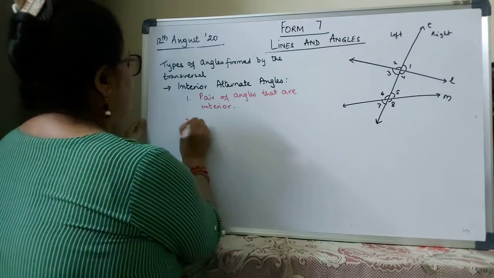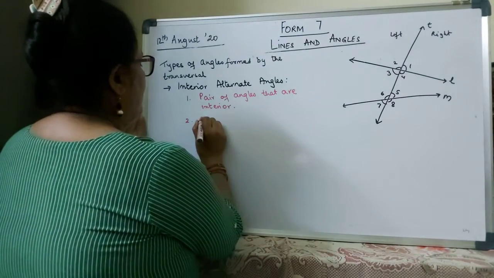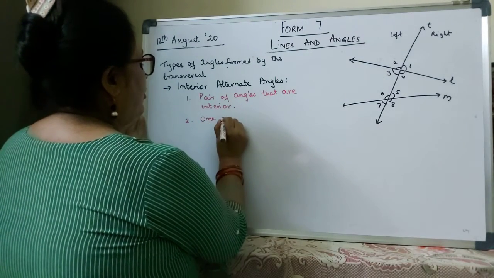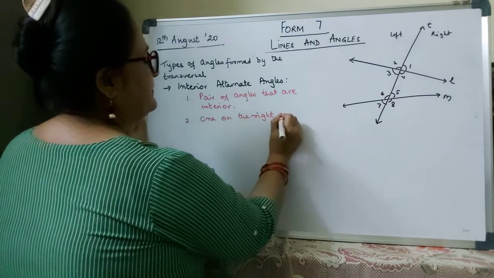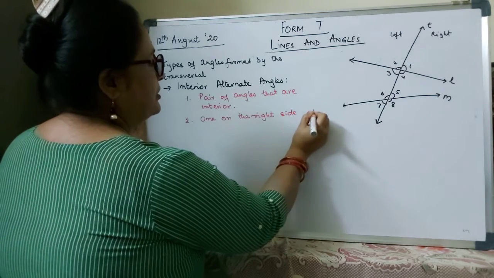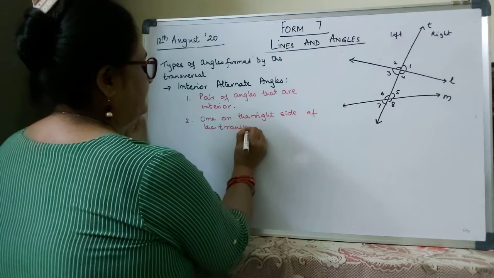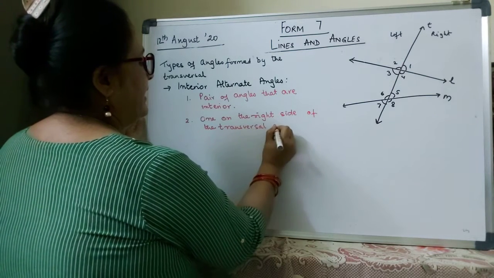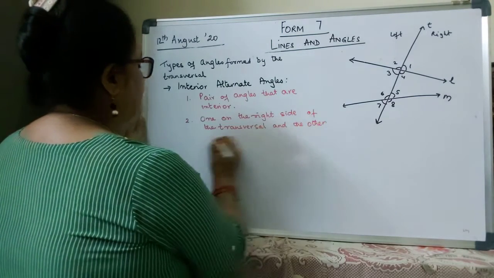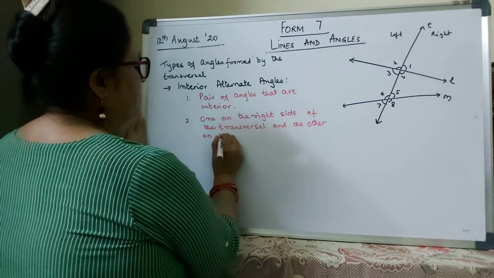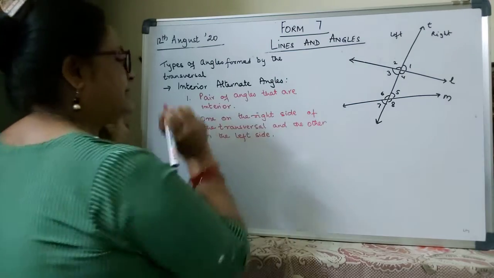Number 2, the name alternate. Alternate means one on the right side of the transversal, and the other on the left side. Now you know which is the right side and the left side.